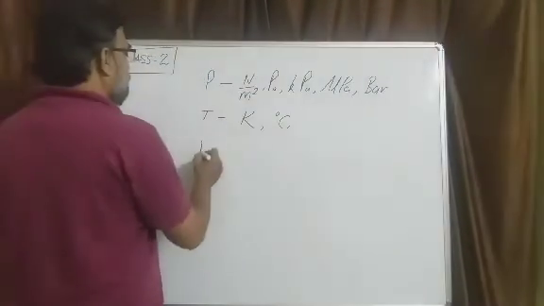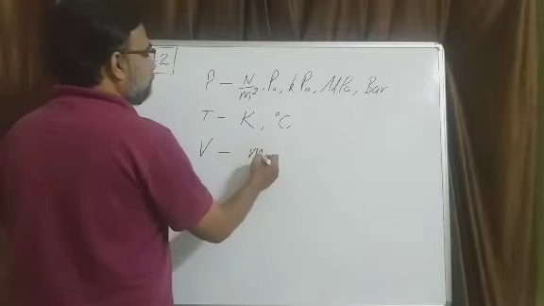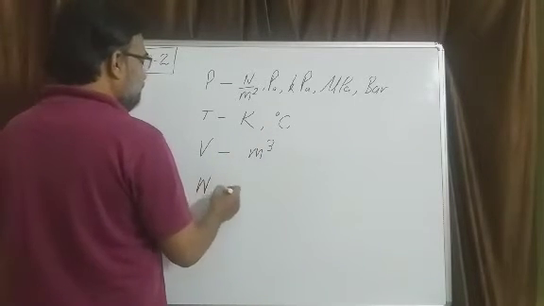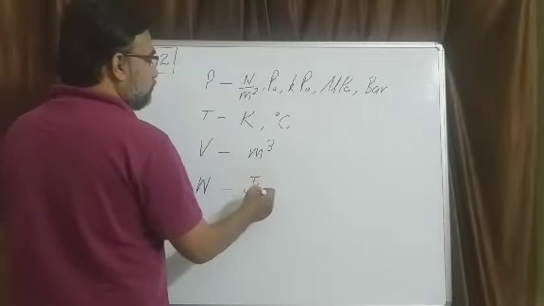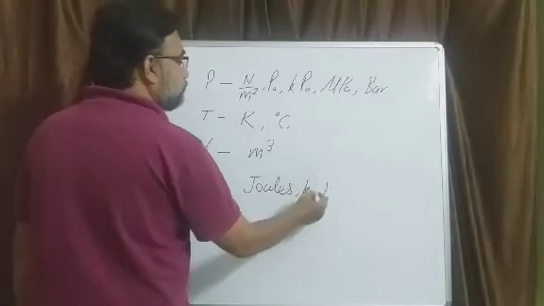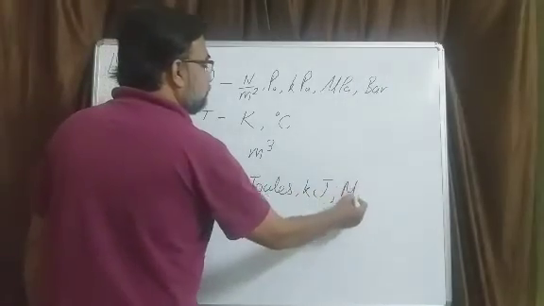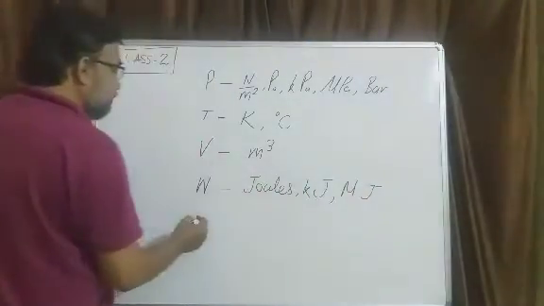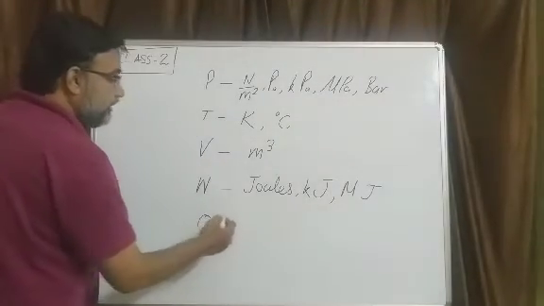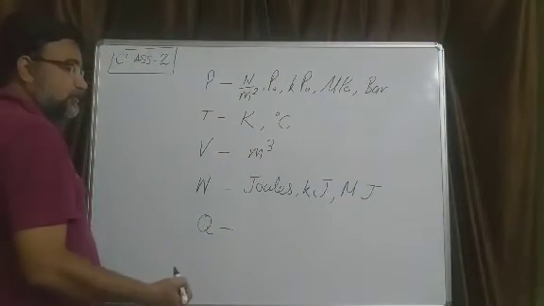Now, what is the unit of volume? Meter cube. What is the unit of work? It will be joules, kilojoules, megajoules, etc. What will be the unit of heat? Heat is a form of energy. What is the unit of energy?